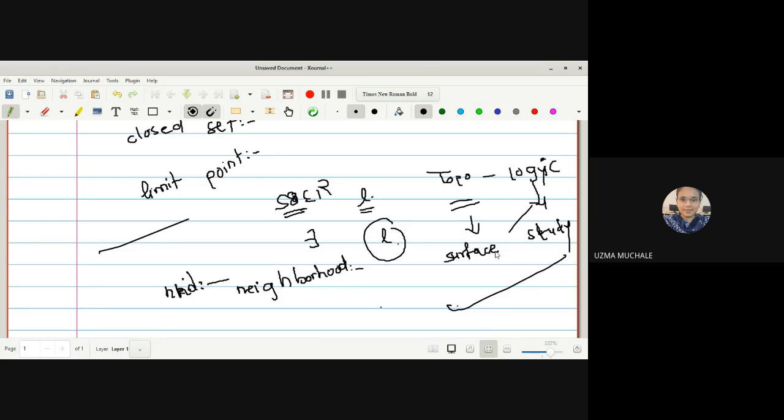Okay. So, the meaning of topology is surface study. But as I told you, in the whole paper we are not going to study any surfaces; we are going to study the basic concepts of topology. You can search for topology in mathematics and find many branches of topology. Now, can anyone tell me the definition of a neighborhood?